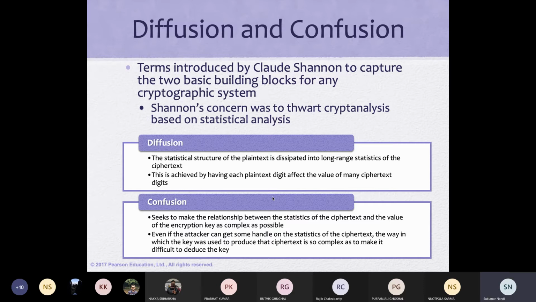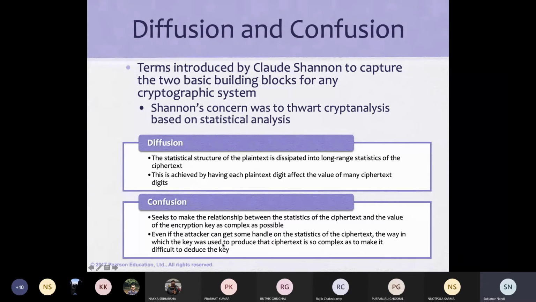So the basic philosophy here is that which plain text and which key was used cannot be derived from the ciphertext.